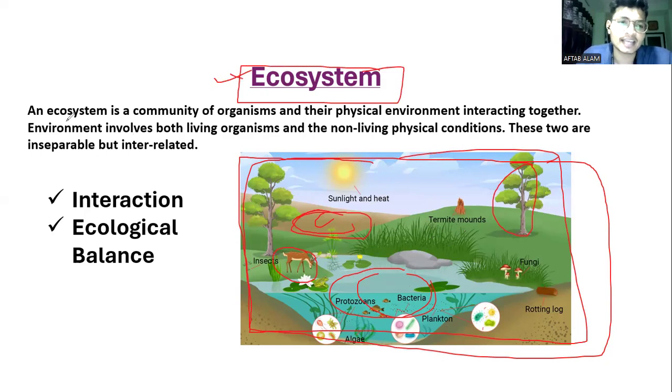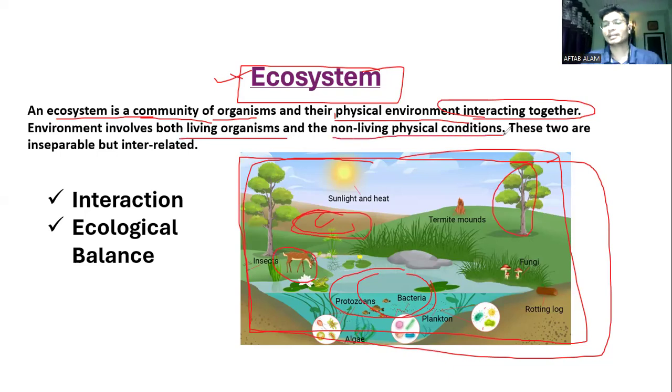So we can say that an ecosystem is a community of organisms and their physical environment interacting together, which involves living organisms as well as non-living physical components. In a particular area, living organisms are there, non-living components are there, and their relation and dependency on each other is called an ecosystem.